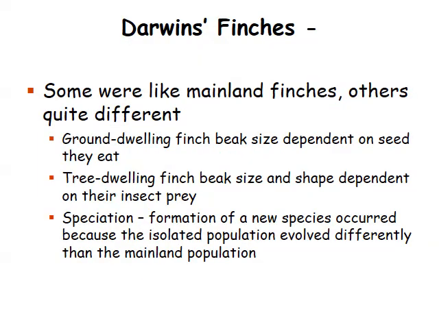A particular interest to Darwin were the finches. Could these finches have descended from a mainland finch? Each of the different types of species was adapted to eating a different type of food. New finch species cannot interbreed with other species, and he found on the Galapagos Islands 15 unique species of finches.